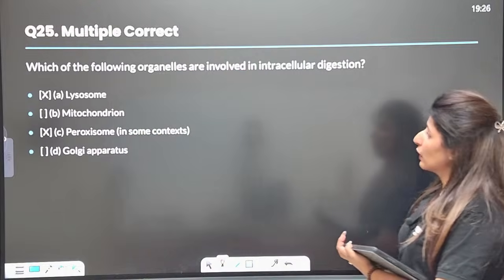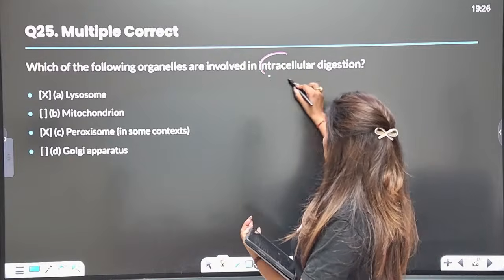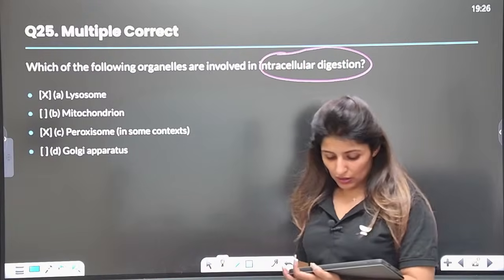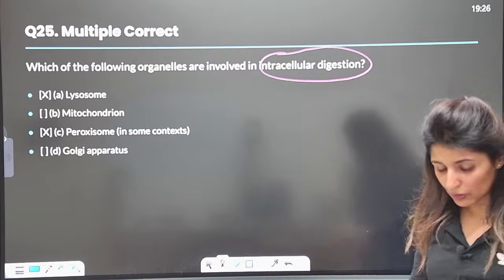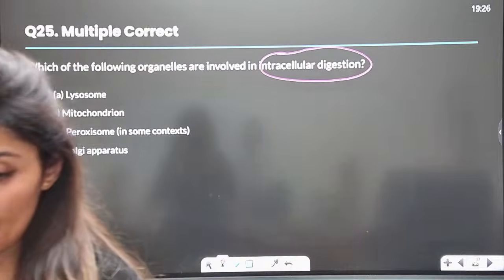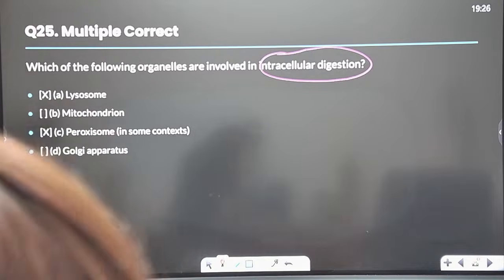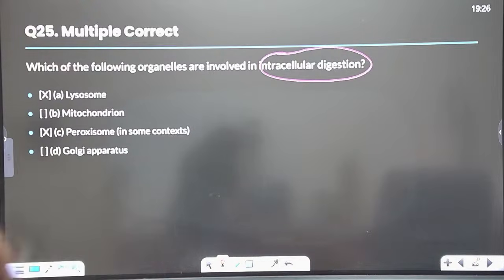Which of the following organelles are involved in intracellular digestion? Quickly let me know the answer.